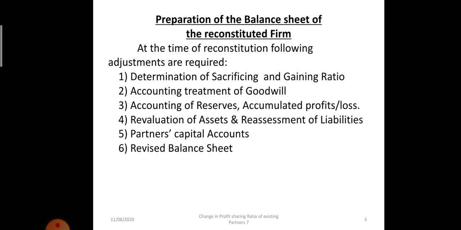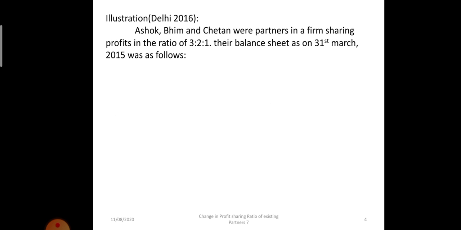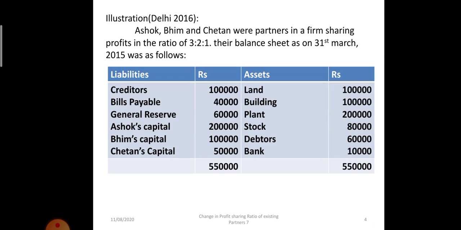Now the illustration is one question which was asked in the Delhi board in the year 2016. According to the question, there are 3 partners, Ashok, Bhim and Chetan, who were sharing profits in the ratio of 3:2:1, and their balance sheet appeared like this. Keep a few points in mind. Creditors is appearing at 1 lakh rupees, reserves 60,000. On the asset side, land is 1 lakh, building is 1 lakh rupees. The total of the asset and liability side is 5,50,000.